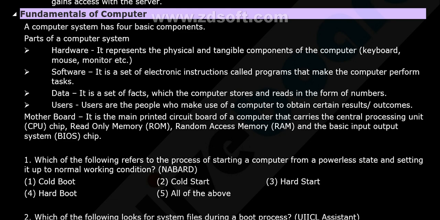What about the hardware? It represents the physical and tangible components like the keyboard, mouse, monitor. Software. You can't see the software with your own eyes. So these are a set of electronic instructions called programs that make the computer perform tasks. What about data? It's a set of facts which the computer stores and reads in the form of numbers.